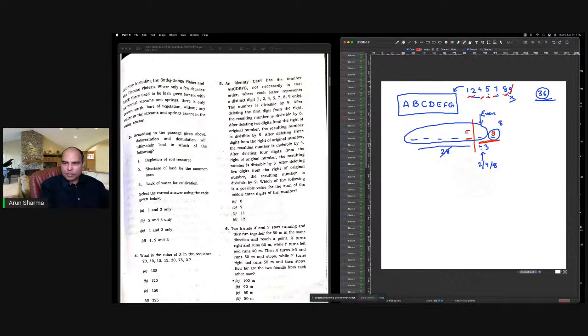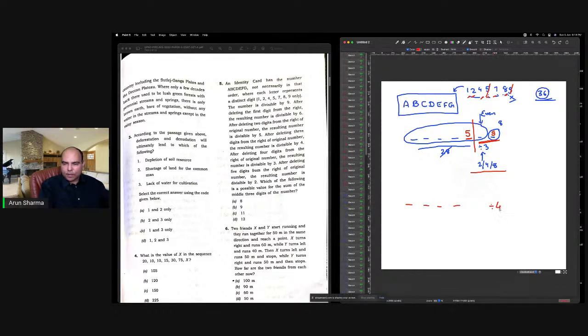So that means this is clearly 5. ये clearly 5 है, ये fix हो गया. After deleting 3 digits from the right of the original number, the resultant number is divisible by 4. So that means if I'm deleting 3 digits, that means I'm deleting these 3 digits. So the first 4 digits of the number are divisible by 4.